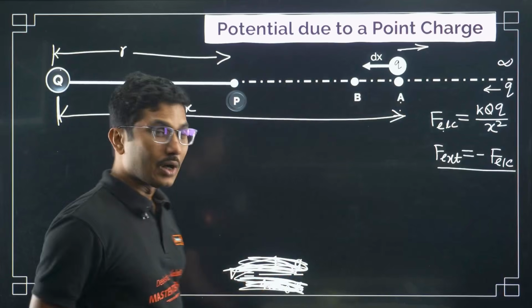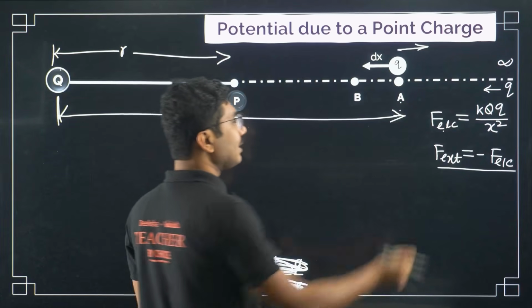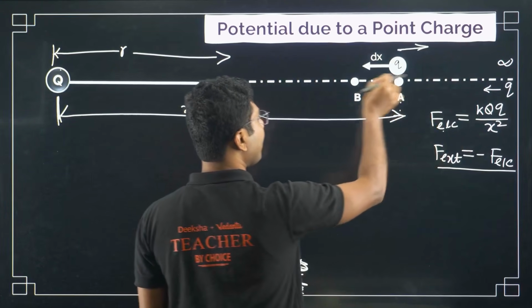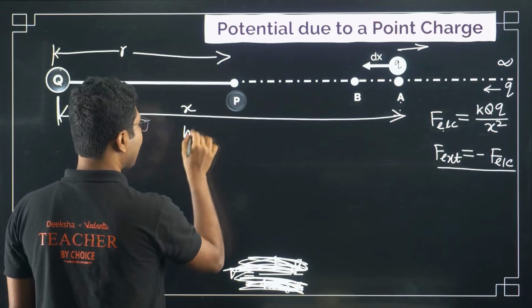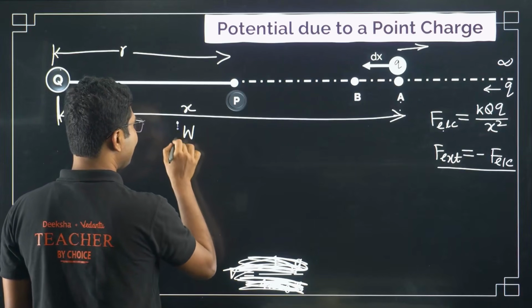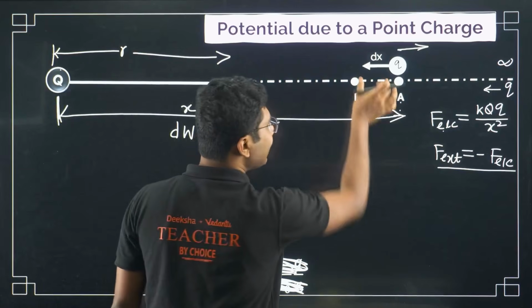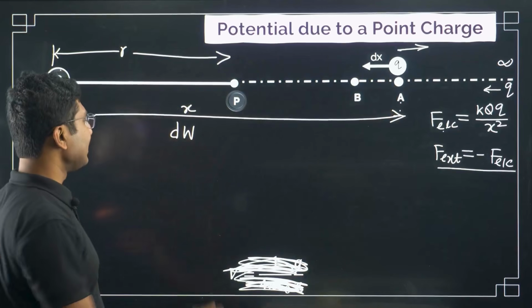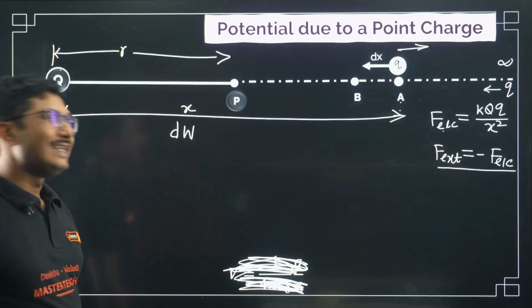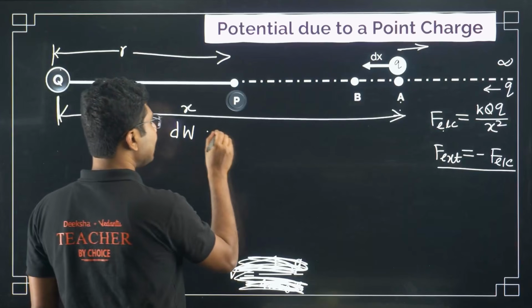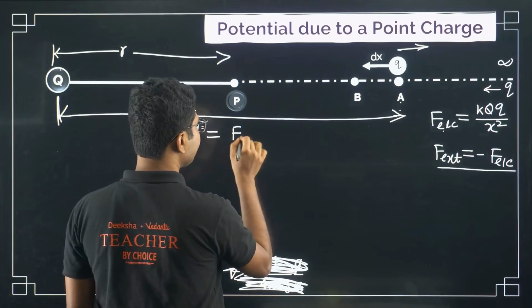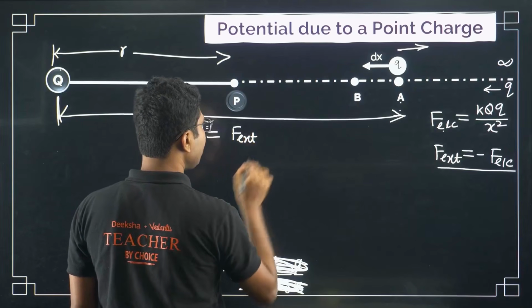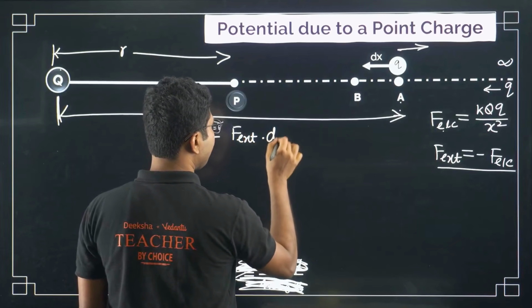Now what is the work done? What is the work done to move this charge from A to B? The work done is given by, and because it's a small distance dx, I say this work done is denoted by symbol dw. The work done is given by external force times the displacement.